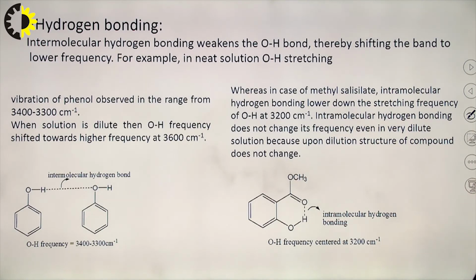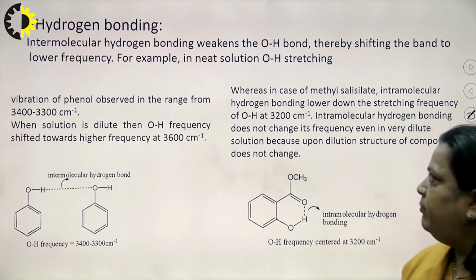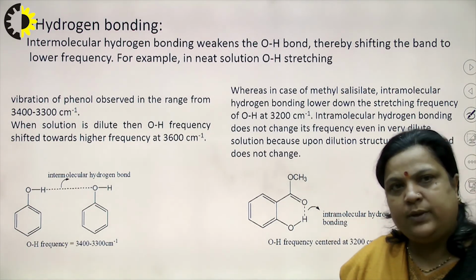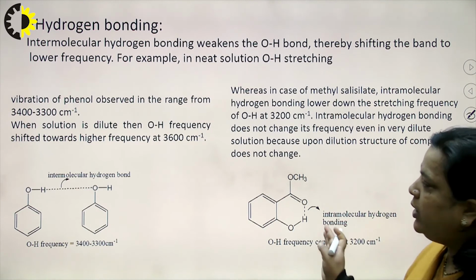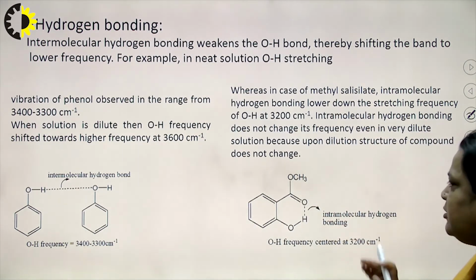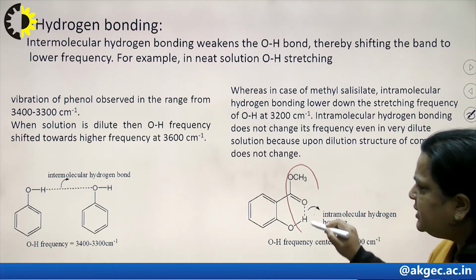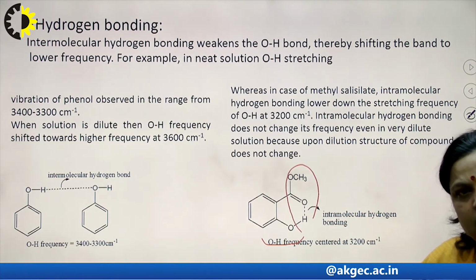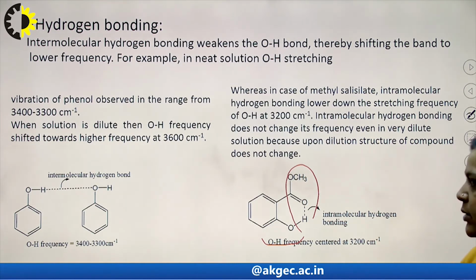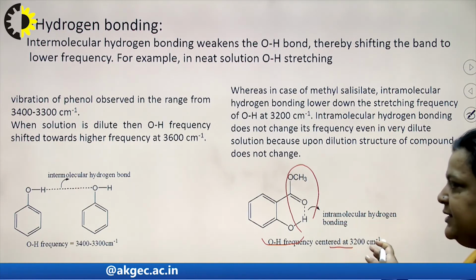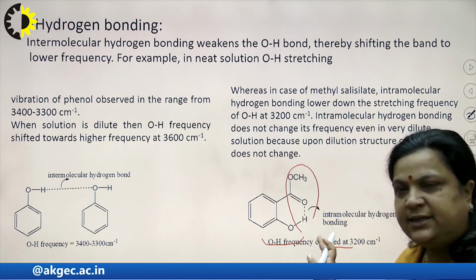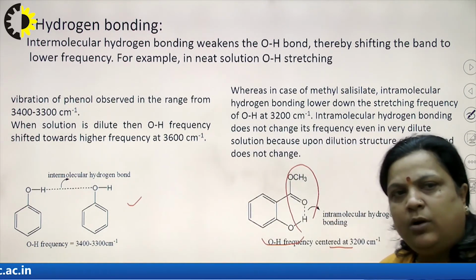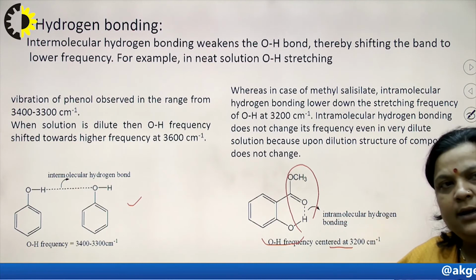Now, hydrogen bonding, intermolecular hydrogen bonding, weakens the OH bond and thereby shifts the band towards lower frequency, but the bonding may be intra or inter. So, in case of intra, there is no such type of interaction with the solvent. So, in this case, on dilution basically, the IR frequency does not change, while in case of intermolecular hydrogen bonding the IR frequency gets lower.